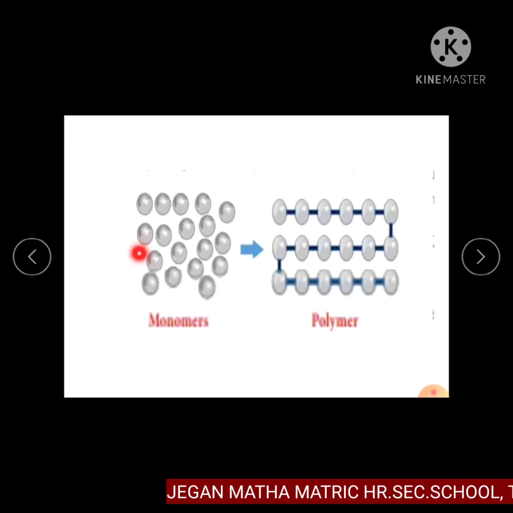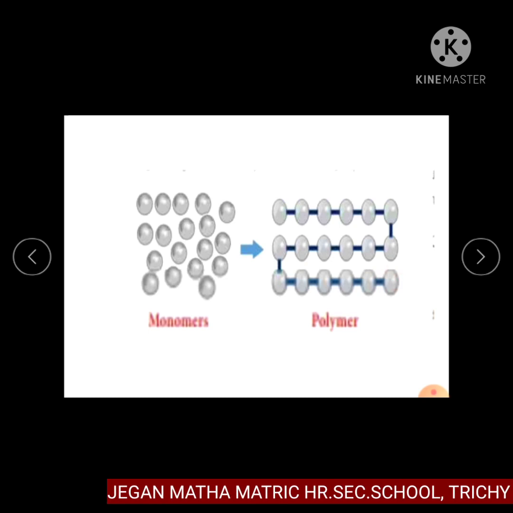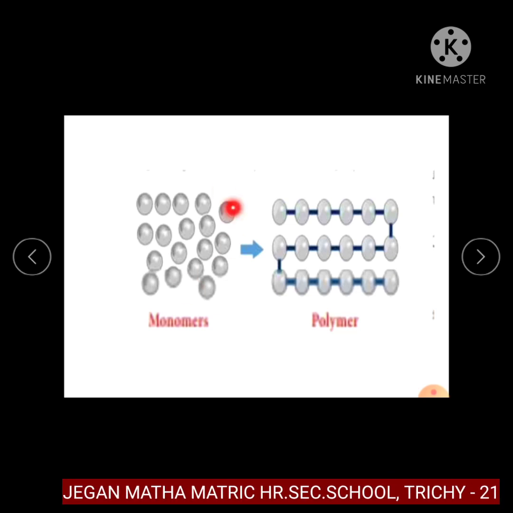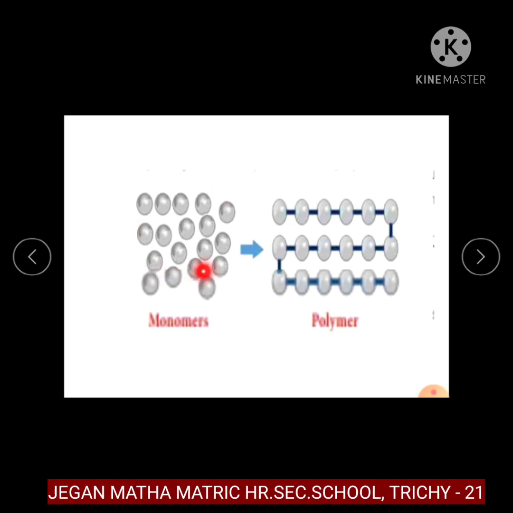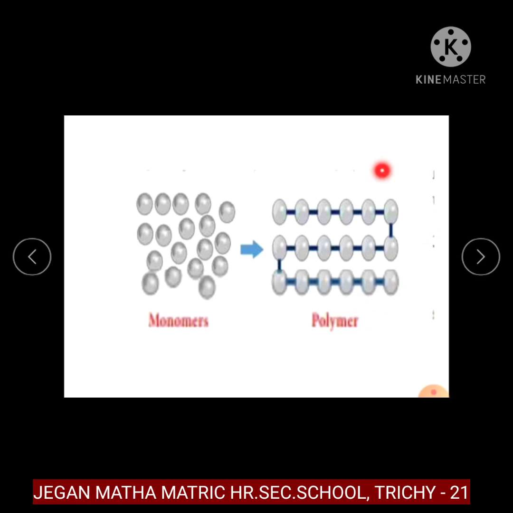Monomers are joined together by covalent bonds to form a polymer, and the process is called polymerization. This diagram shows how repeating monomers join together to form a polymer.